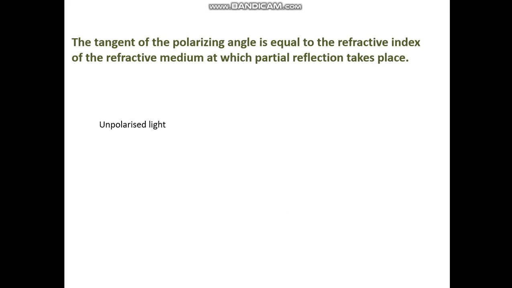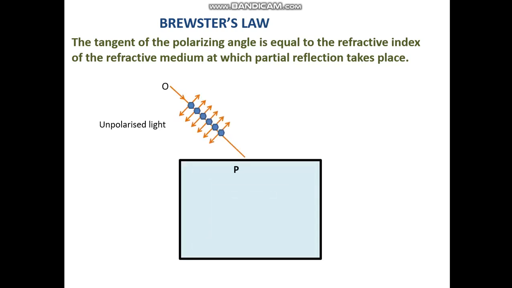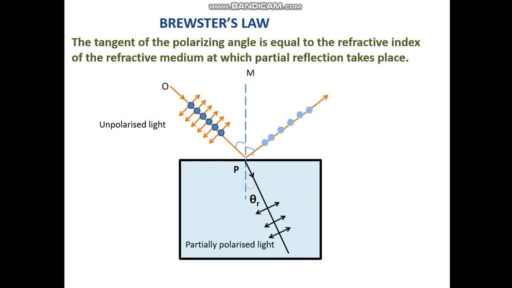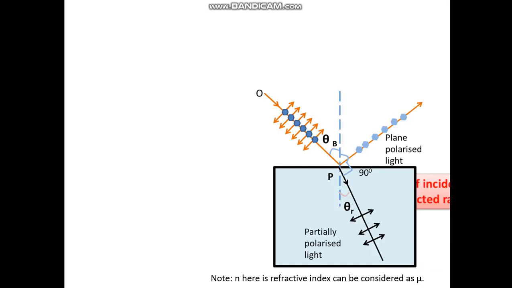The tangent of the polarizing angle is equal to the refractive index of the refracting medium at which partial reflection takes place. This is known as Brewster's law. Now let's take the unpolarized light. That's the normal to the surface. We have the partially polarized light, the refracted one, and the plane polarized light, the reflected one. That's the angle theta B and theta R, the angle of incidence and the angle of refraction.